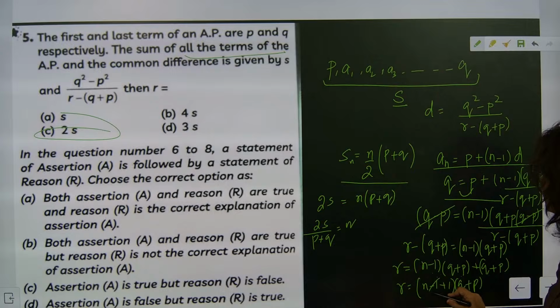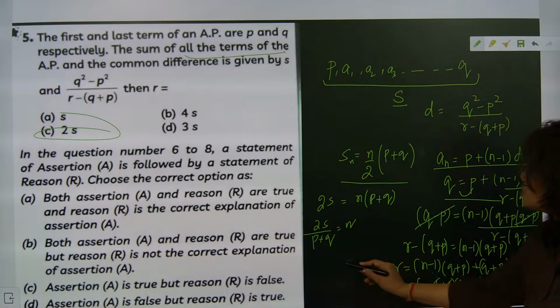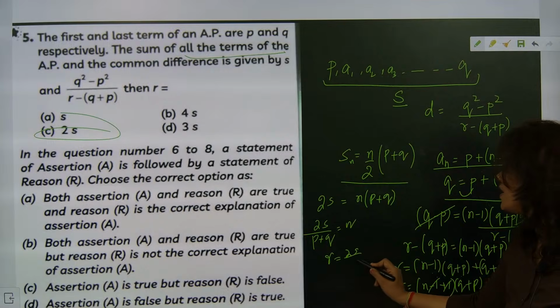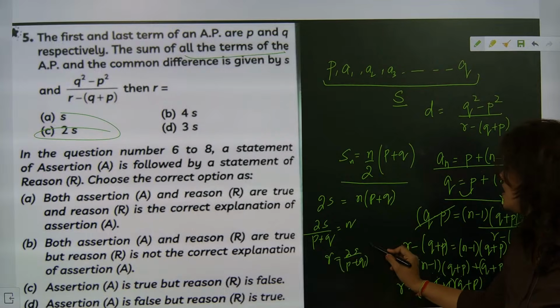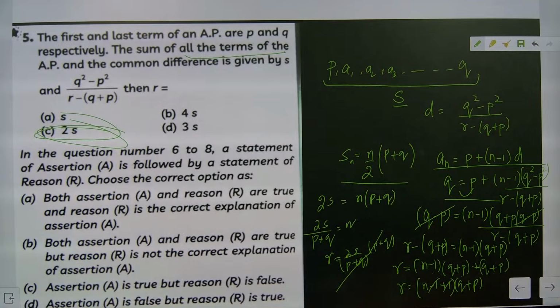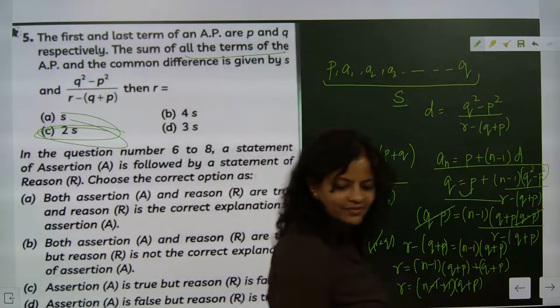Done? So minus 1 plus 1 will get cancelled. So r is equal to n. And what is the value of n? 2s by p plus q. And here p plus q is there. So p plus q cancel. Answer is coming as 6. This much hard a question, they will ask also. We discussed it one time. Correct now?